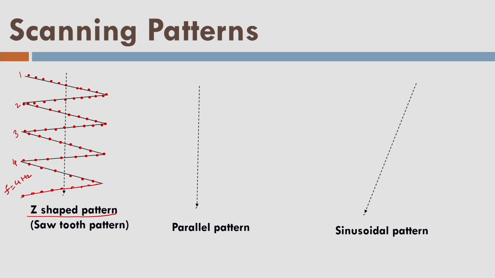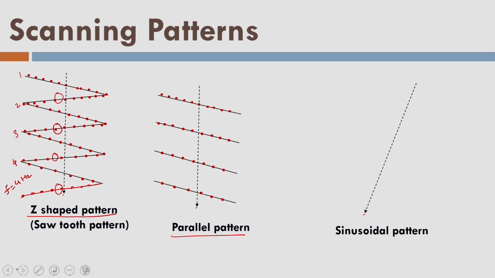Let us look into the parallel pattern. So parallel pattern is like that, where we create parallel lines. So now you can imagine that in case of Z-shaped pattern, if we remove these alternate lines, this line, this line, this line, and this line, I can create these parallel patterns. That means oscillating mirror is acquiring the data in only one turn, not in the return turn, and we can have the parallel pattern.